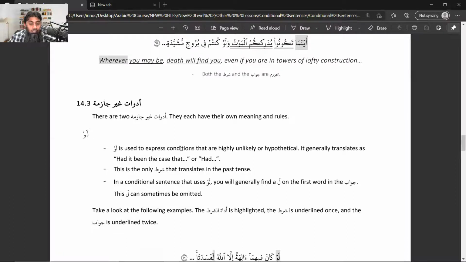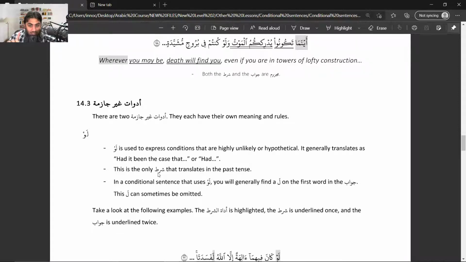Now, this is a very interesting discussion about law. Point number one, they say that law is used to express conditions that are highly unlikely to be met, or very hypothetical. Law comes for those conditions which are highly unlikely to be met. They are just mafruda, or hypothetical things. And it is generally translated as had it been the case, then, or simply had. This is the construction, or the translation way, of law.